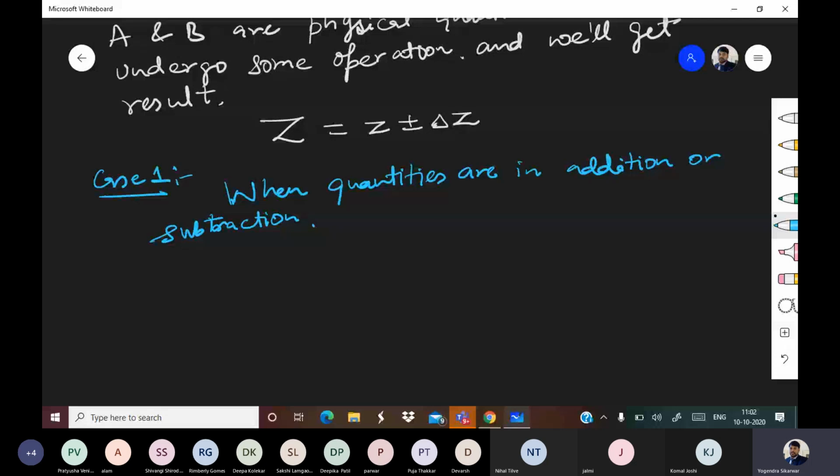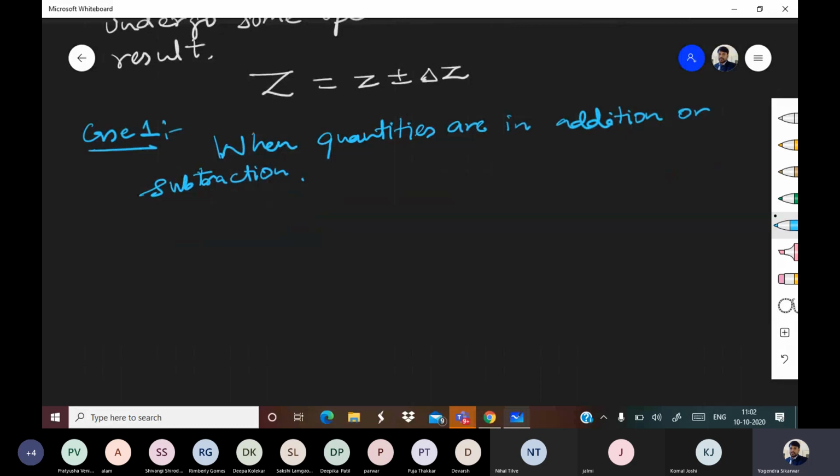So when quantities are in addition or subtraction, listen very carefully. First, let us talk about addition. So we are assuming that Z is equal to A plus B.